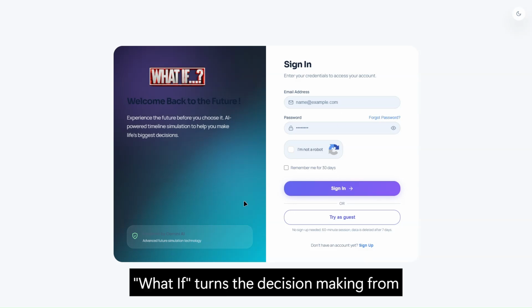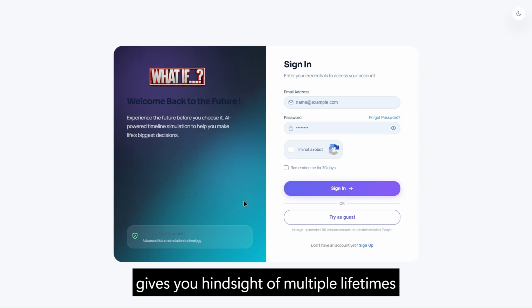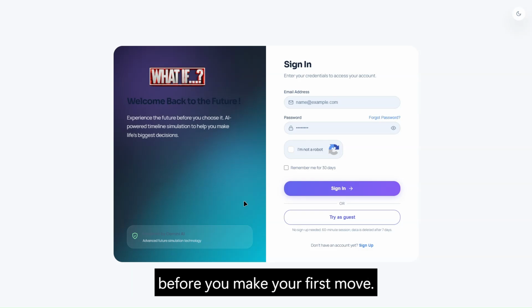What If turns the tough decision making from a guessing game into an interactive visual journey. It gives you hindsight of multiple lifetimes before you make your first move.